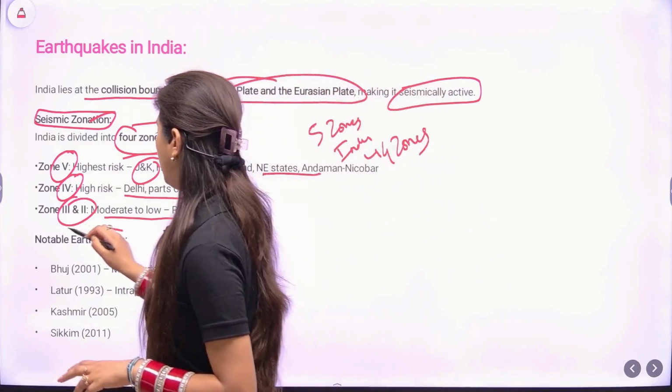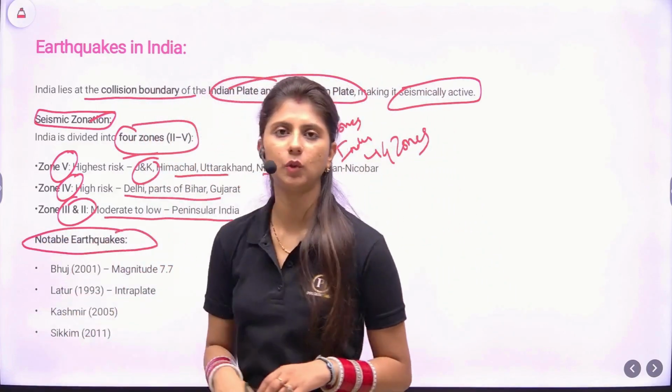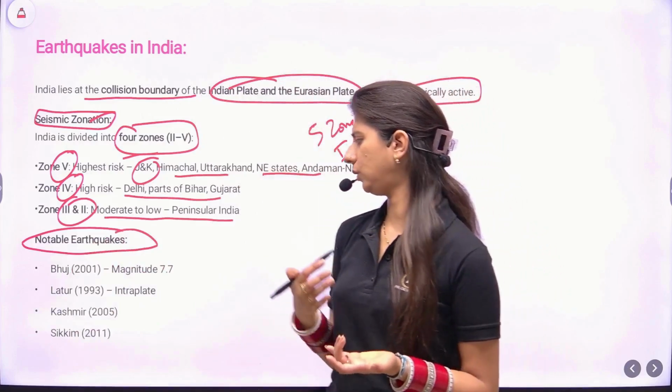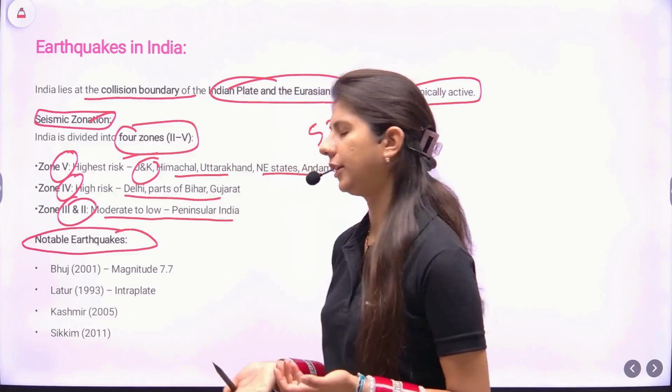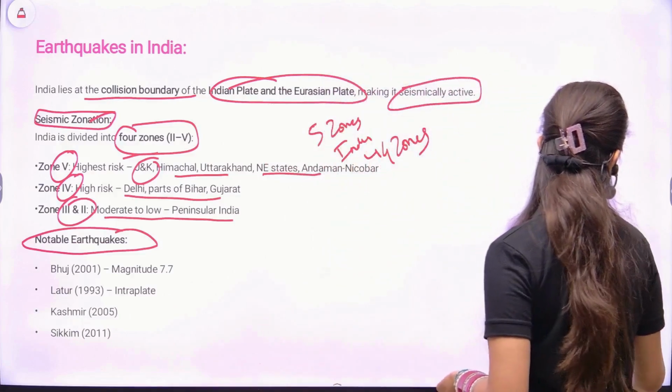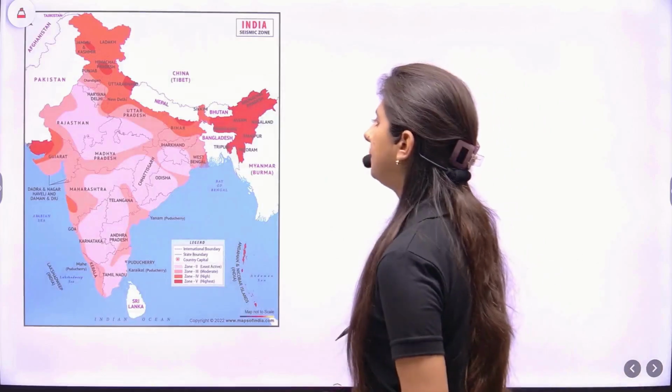So also you can quote some examples of the notable earthquakes whenever possible: the Latur earthquake, Sikkim 2011, Kashmir 2005, etc. Let's look at the map work.